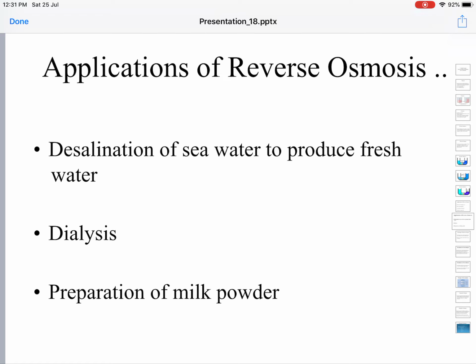So they go to the hospital. Their blood is flowed through a special dialysis machine, which removes impurities from the blood. Again, the blood is flowed back to the body. This process is called dialysis, and this life-saving dialysis process is also based on the reverse osmosis technique itself. We can prepare milk powder also through reverse osmosis.